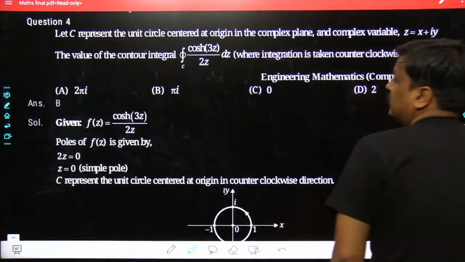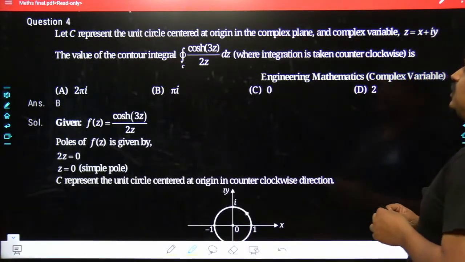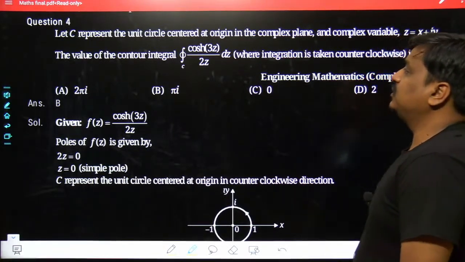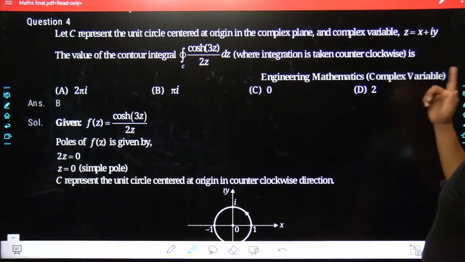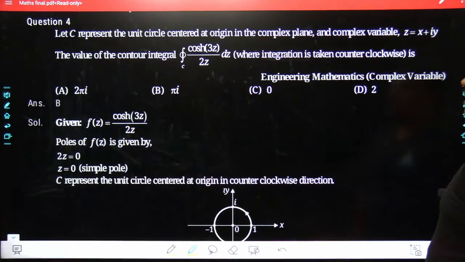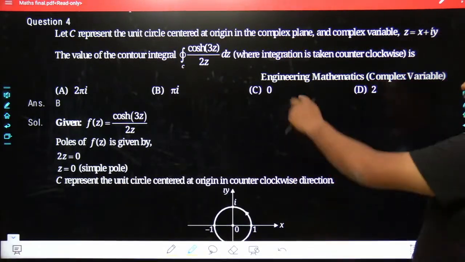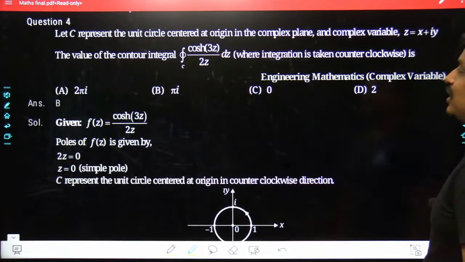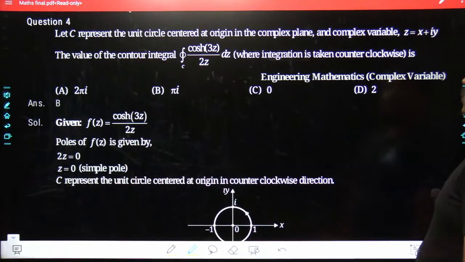See what the problem states. Let C represent the unit circle centered at the origin in the complex plane, and the complex variable z is x plus iy. The value of the contour integration, the closed contour integration of cosh 3z divided by 2z dz, where the integration is taken counterclockwise, is.